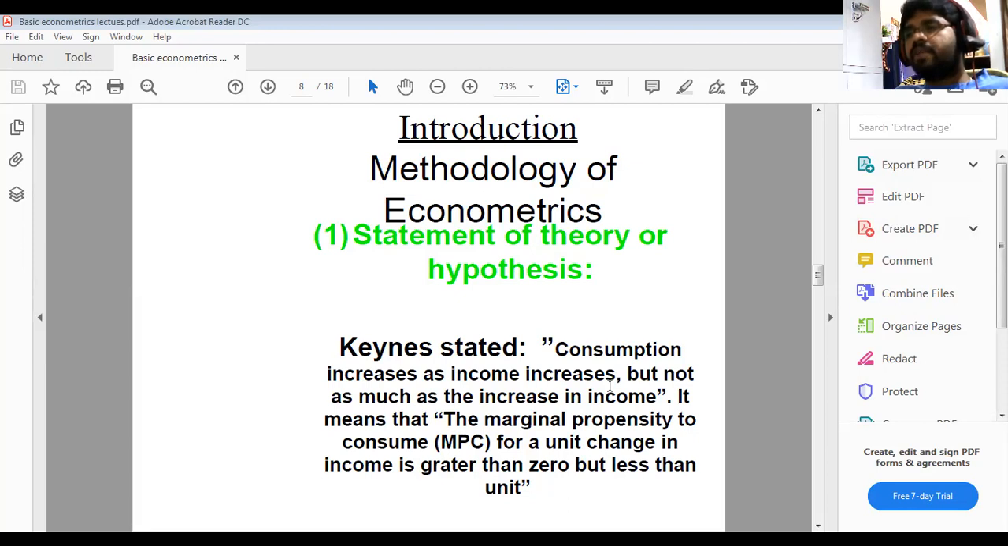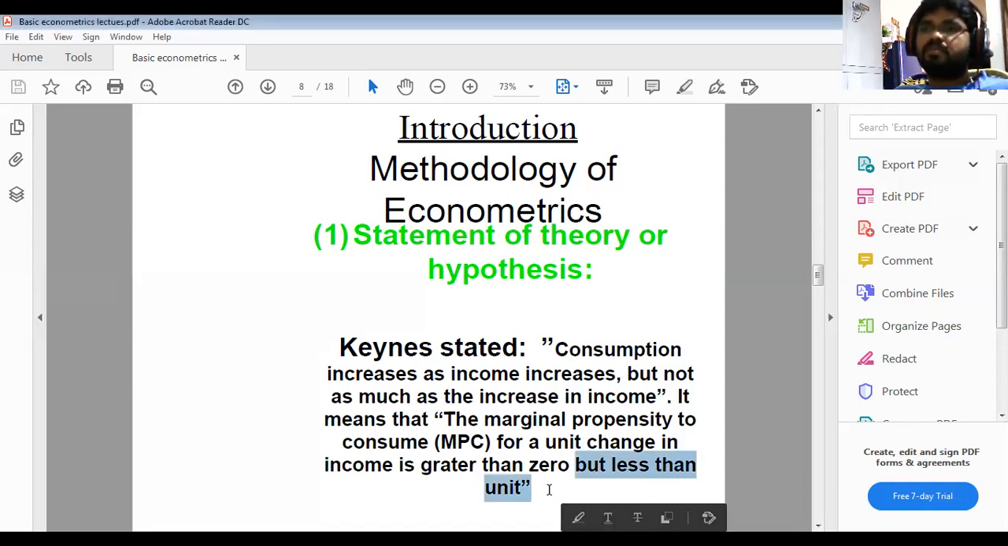So that's why the MPC may not be more than one. The MPC, marginal propensity to consume, value lies between 0 and 1. It means that the marginal propensity to consume per unit change in income is greater than 0 but less than unity. The MPC value lies between 0 and 1, but it cannot be greater than 1 as per the Keynesian psychological law of consumption function.